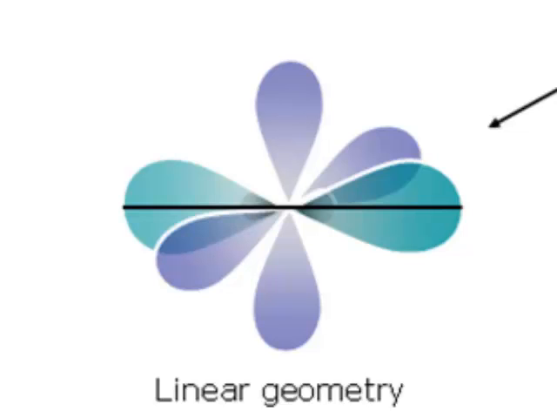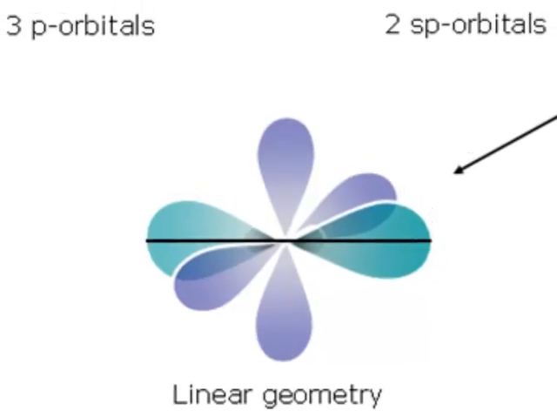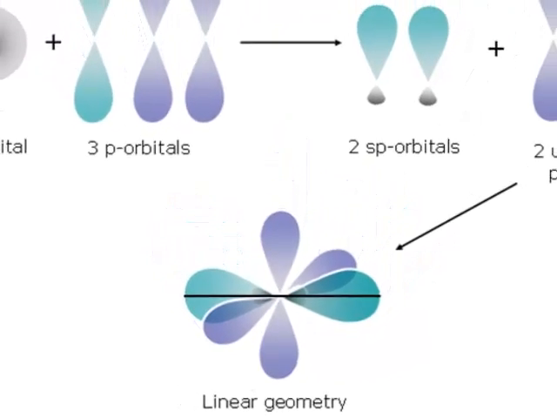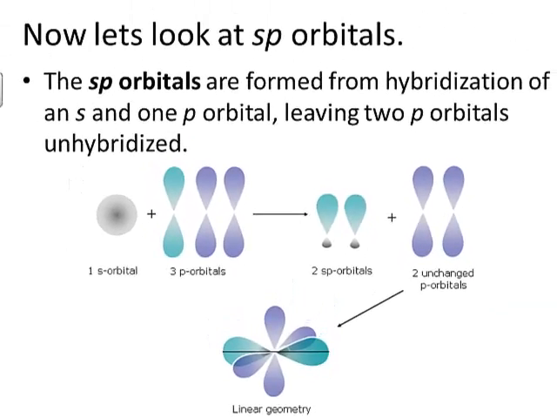Now, that makes it almost look like a single p orbital, but really, it's 2 overlapping sp orbitals, where the only part that really overlaps is that tiny little lobe kind of overlapping a little bit of the big lobe of your other orbital. So we have the sp orbitals, let's say, lining up along the x-axis. Those 2 unchanged p orbitals then can line up along the y-axis and the z-axis respectively. This results in linear geometry because it's the sp hybridized orbitals that are going to be lined up with atoms that they're bonding to. And we're going to see that in just a moment.